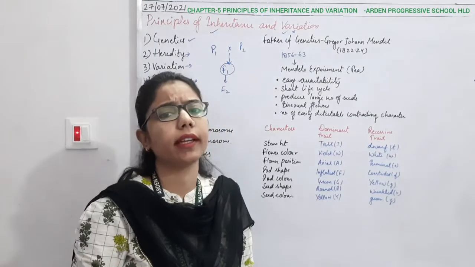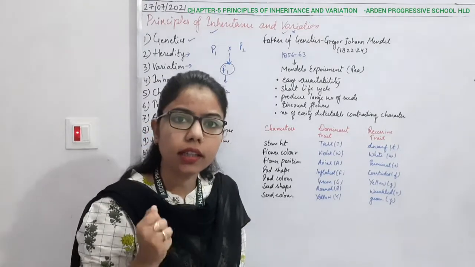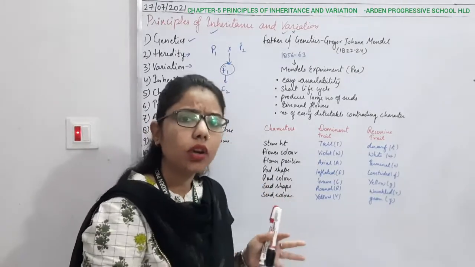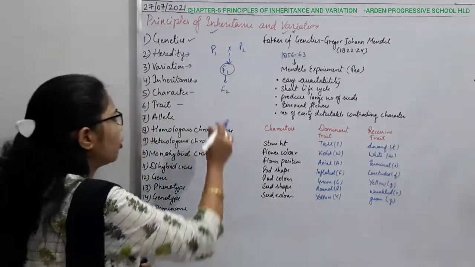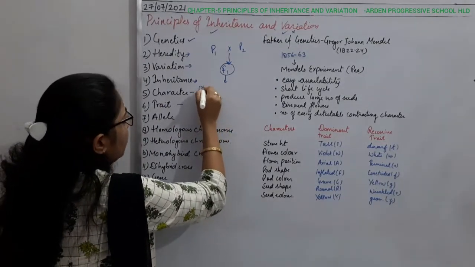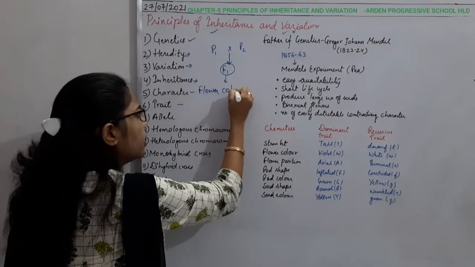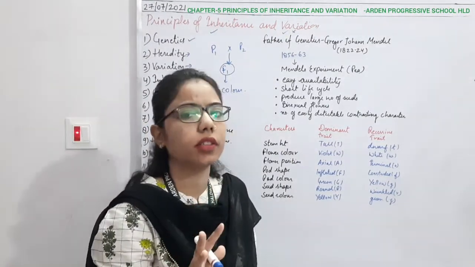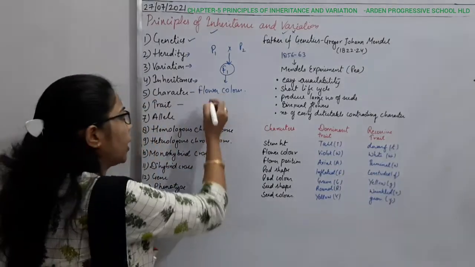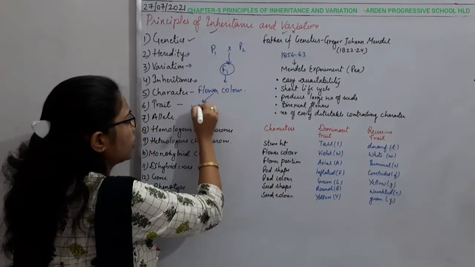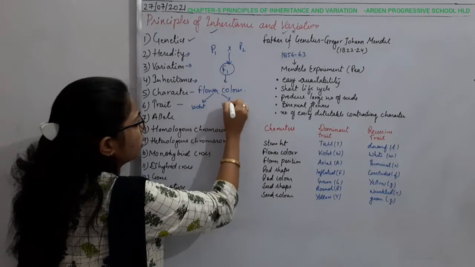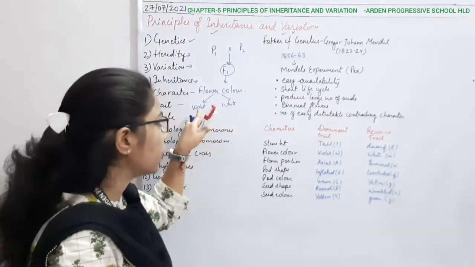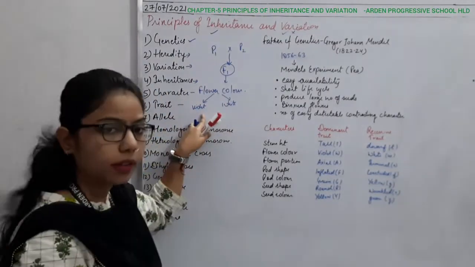When I'm talking about the character, it means that flower color. Flower color is one of the characters which we are talking about. So the example can be the flower color. Now this flower color can have two traits, two traits that are the contrasting ones. What can be the traits? Flower color can be violet or it can be white, right? So these are the contrasting traits, and that's why we are using the word trait here.